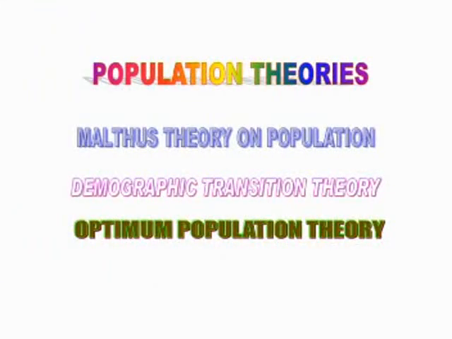Now let us come to the conclusion of my lecture. What have I given so far? I have given three theories. The first is the Malthusian theory. The second is the demographic transition theory. Finally, I talked about the optimum population theory.